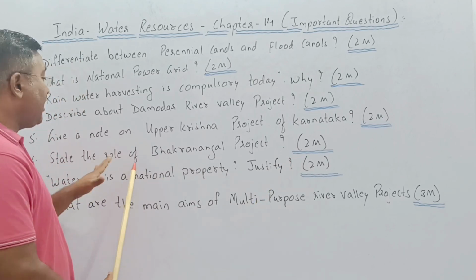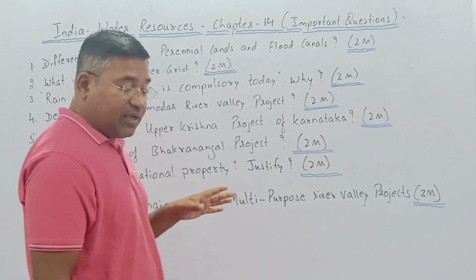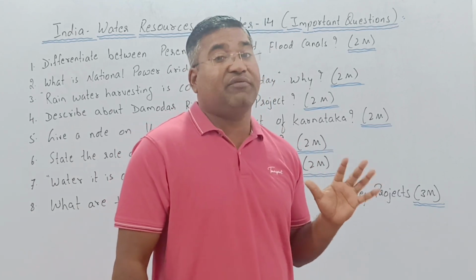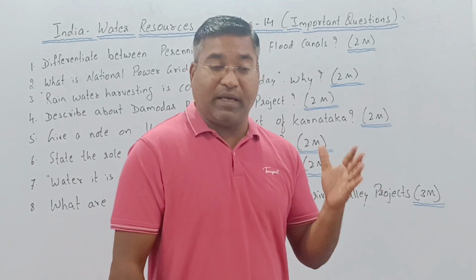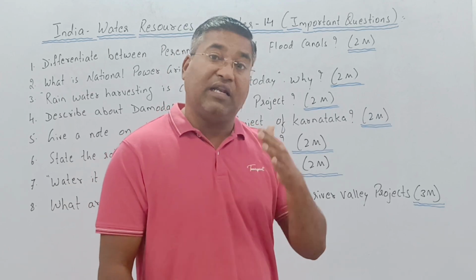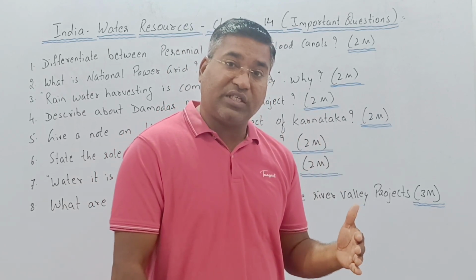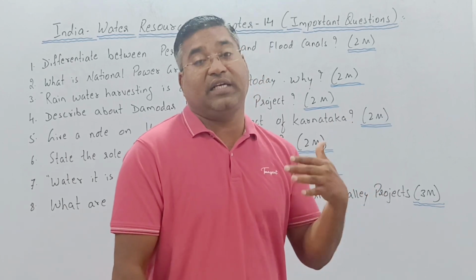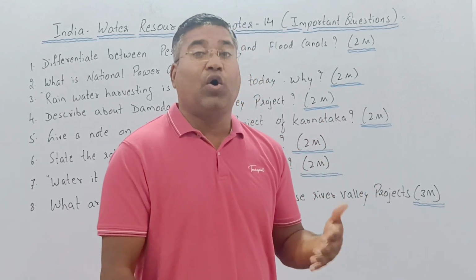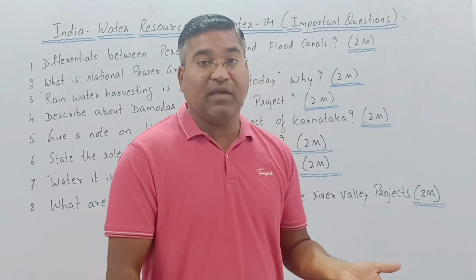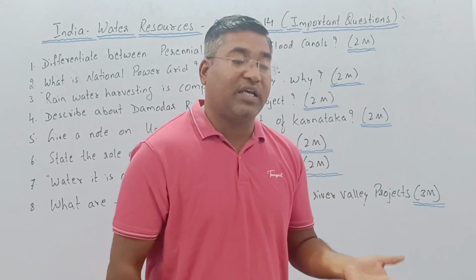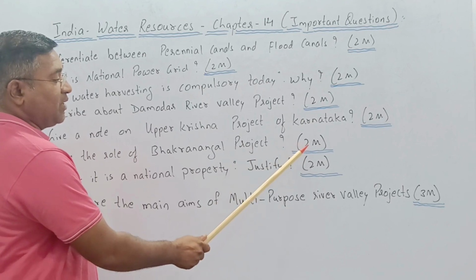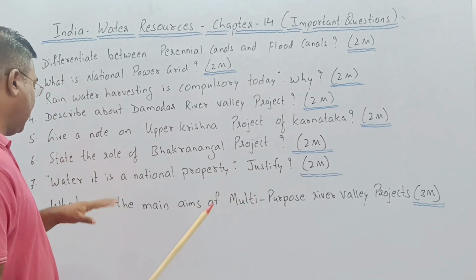2 marks. In the same way, the role of the Bhakra Nangal project, very important. Bhakra Nangal project, Satluj River. It is about the dam which has been constructed on the Satluj River, Bhakra as well as Nangal. How many states collaborated for this? In what way is the Bhakra Nangal project helping us, whether in the form of irrigation to agriculture, or supplying water for drinking or any other purposes? In what way has it been helping? Regarding that, you have to mention. Again, for how many marks? 2 marks, it has been asked.